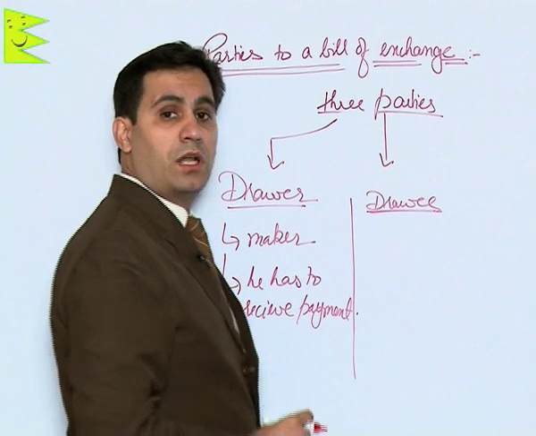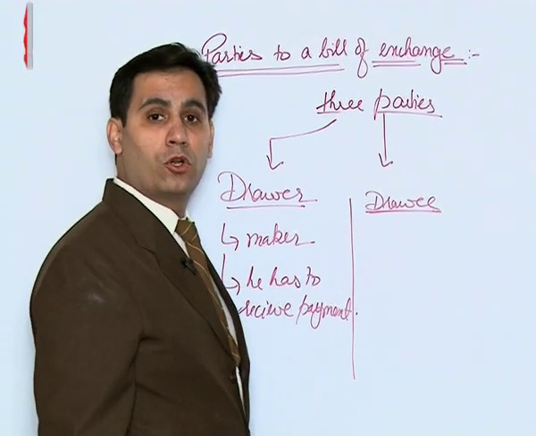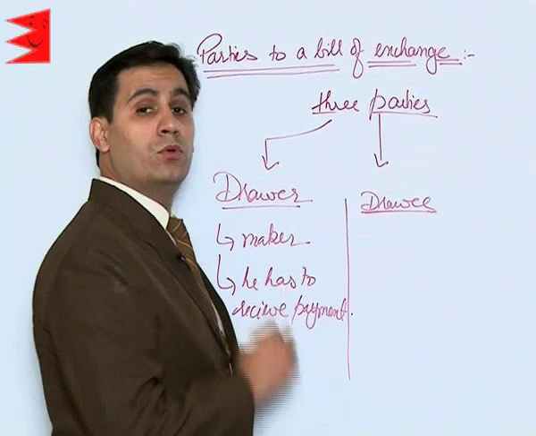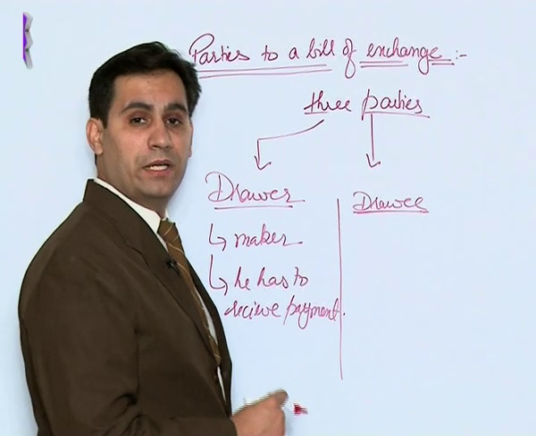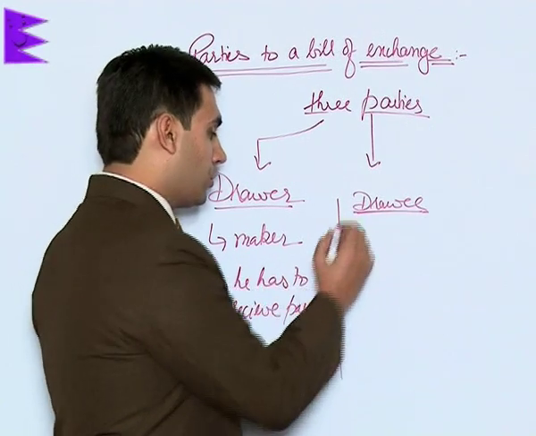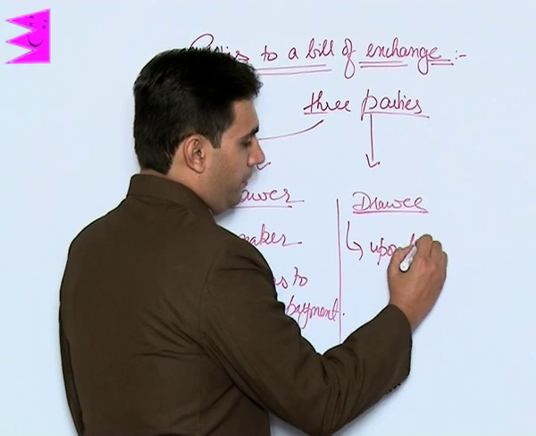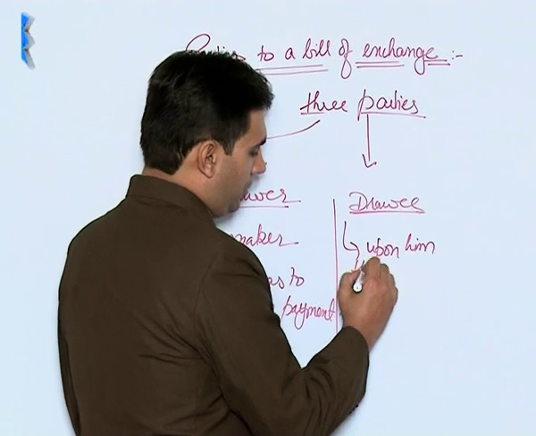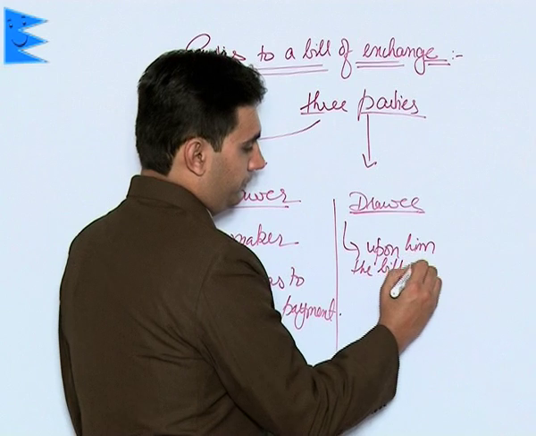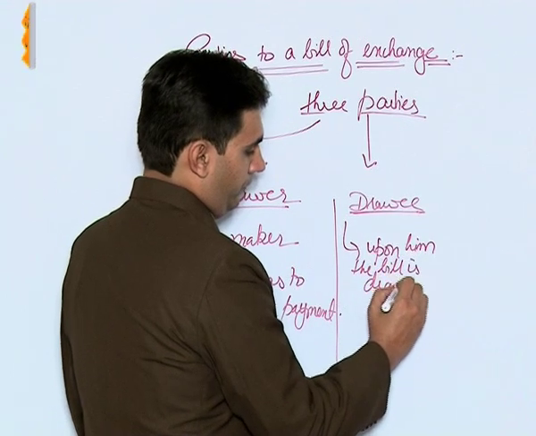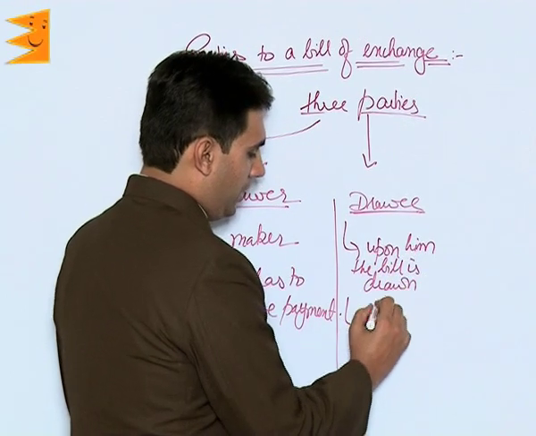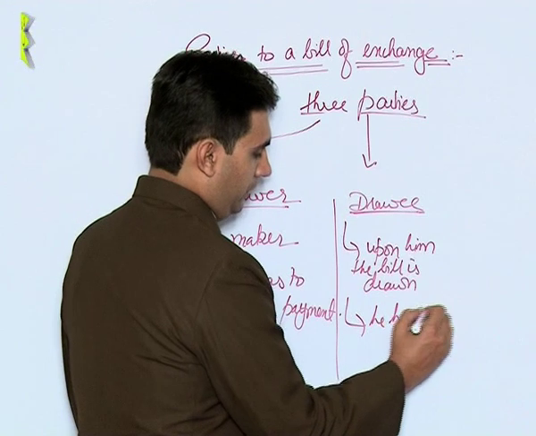Drawee is the person upon whom the bill is drawn. He is the one who actually has to make the payment to the drawer. So upon him the bill is drawn and he has to make the payment.